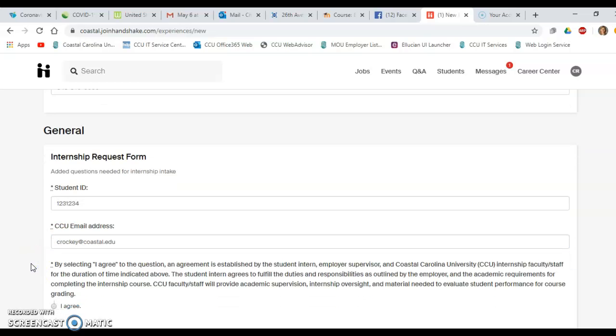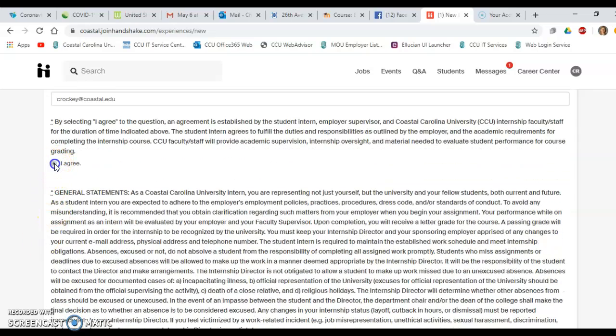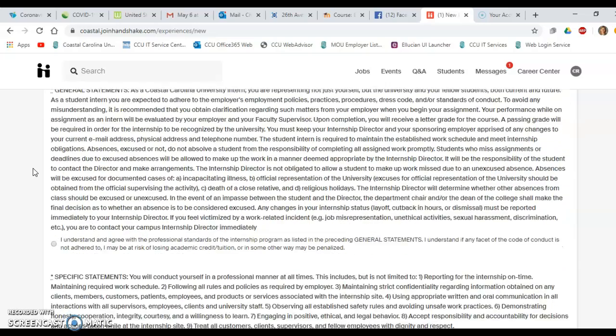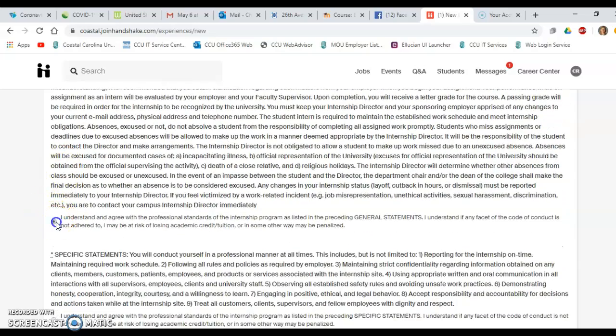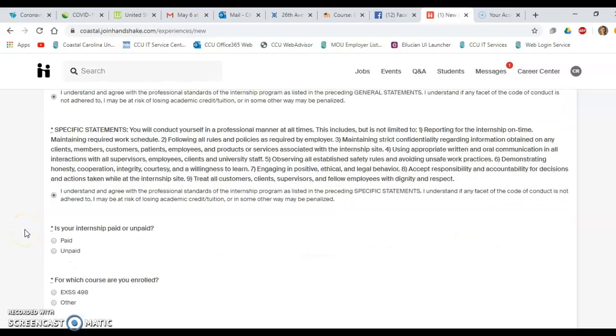And then all of these things. Now remember, I've read these all before, so I'm going through quickly and marking agree. You need to agree to them because it really does give you some indication of how important this experience is to you and to us. So you're going to maybe want to double check that.